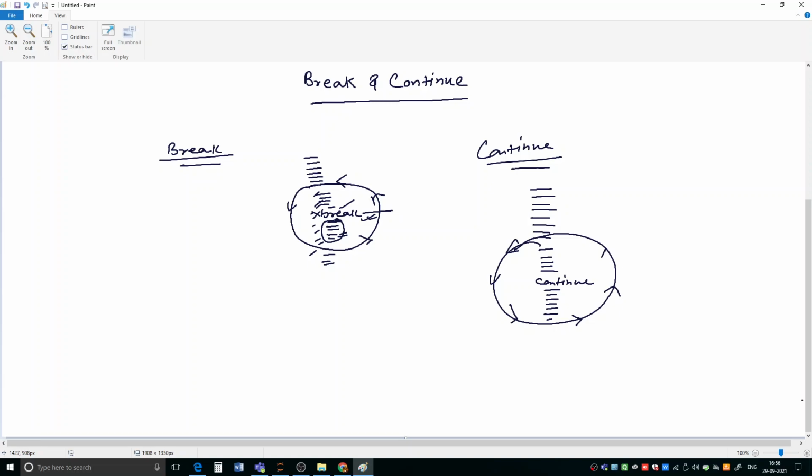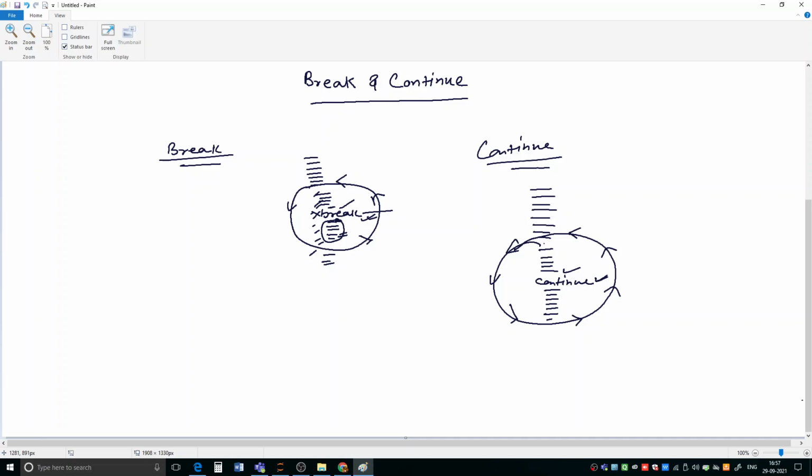And again, see, this continue statement is also based on some condition. Suppose this is the condition. So if this condition is true, then this continue statement will execute. So what happens if the continue statement executes? The remaining statements inside the loop, which are after the continue statement, are not going to execute for that particular round, for that particular iteration, and the control is transferred to the next iteration, the next round of the loop.